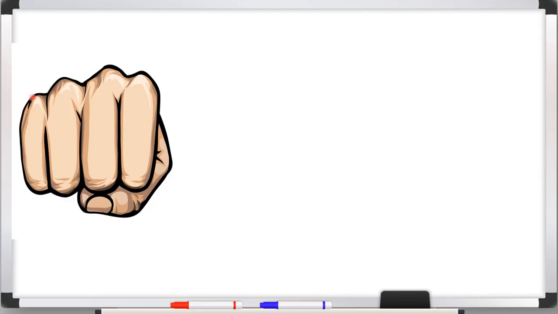Okay, you can see that there are upper impression and lower impression when we make fist like this. Here you can see, beta, this is the upper impression and this is the lower impression. Then again upper impression, lower impression, upper impression, lower impression, upper impression.